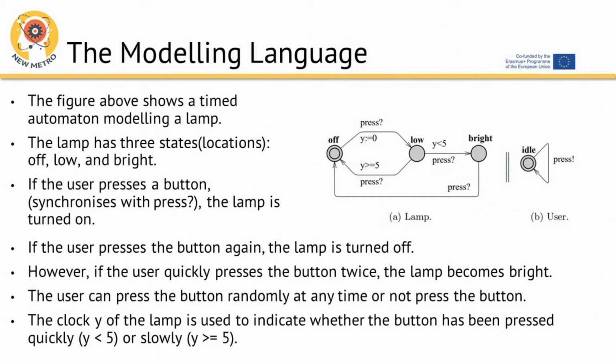The modeling language. The figure above shows a timed automaton modeling a lamp. The lamp has three states, locations: off, low, and bright. If the user presses a button, synchronizes with press, the lamp is turned on. If the user presses the button again, the lamp is turned off. However, if the user quickly presses the button twice, the lamp becomes bright. The user can press the button randomly at any time or not press the button. The clock y of the lamp is used to indicate whether the button has been pressed quickly, y less than 5, or slowly, y greater than or equal to 5.